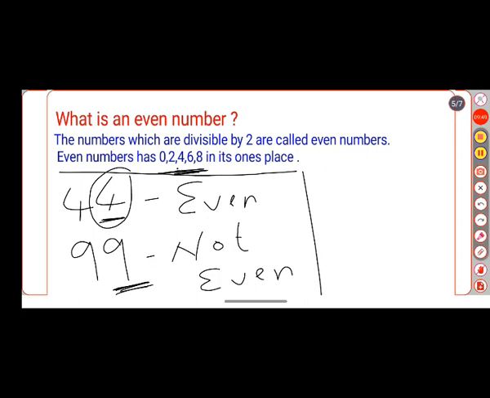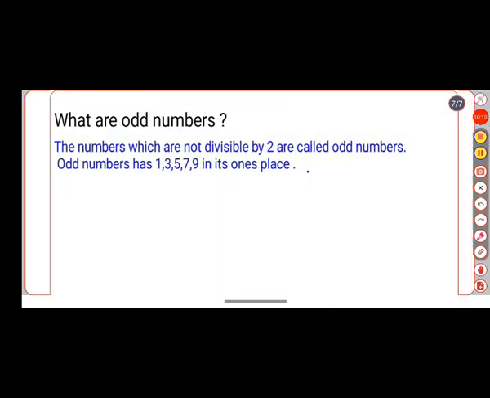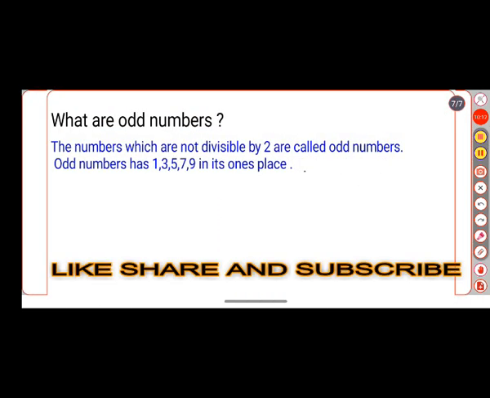You have to remember this point. 0 or 2 or 4 or 6 or 8. These digits should be present in the ones place. Then only such numbers are called even numbers. I hope you understood. Next let us see another type of number, that is nothing but odd numbers.